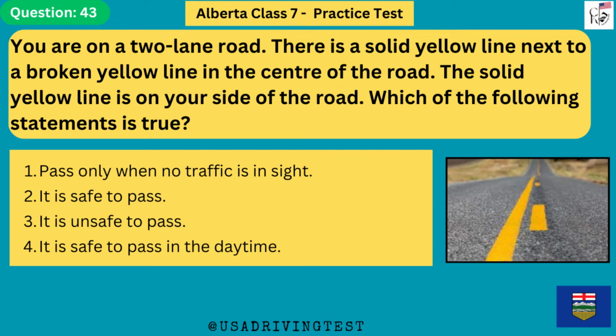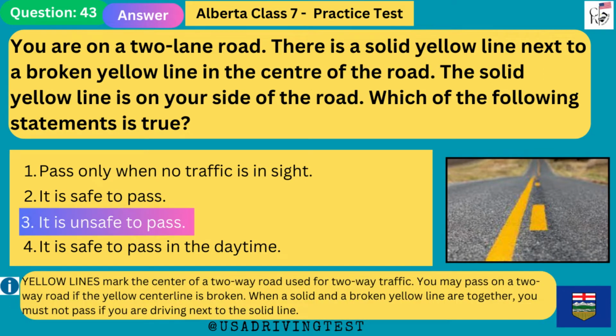You are on a two-lane road. There is a solid yellow line next to a broken yellow line in the center of the road. The solid yellow line is on your side of the road. Which of the following statements is true? 1. Pass only when no traffic is in sight. 2. It is safe to pass. 3. It is unsafe to pass. 4. It is safe to pass in the daytime. The answer is 3. It is unsafe to pass. Yellow lines mark the center of a two-way road used for two-way traffic. You may pass on a two-way road if the yellow center line is broken. When a solid and a broken yellow line are together, you must not pass if you are driving next to